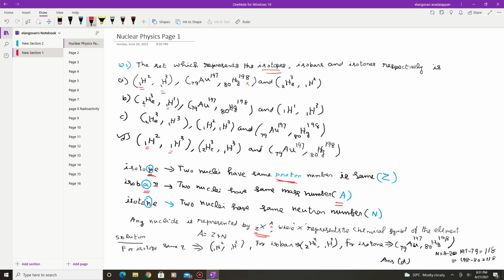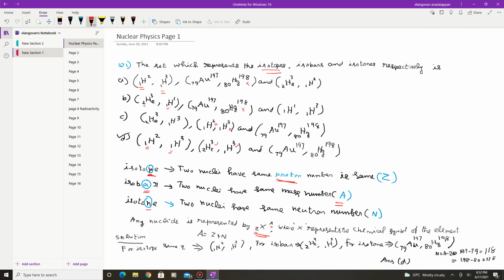Again this is 197, 198, not possible. Here 2, 3, so this is not possible. Whereas here this is 3, this is 3, therefore isobar. So the first one is isotope, the second one is isobar. So option D is the only correct one for these 2 cases, and you can easily check the third one also, isotone.